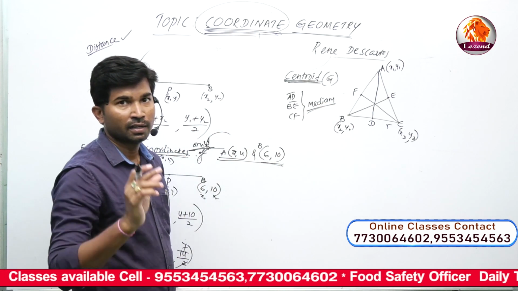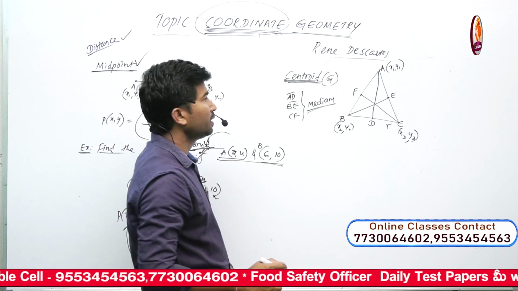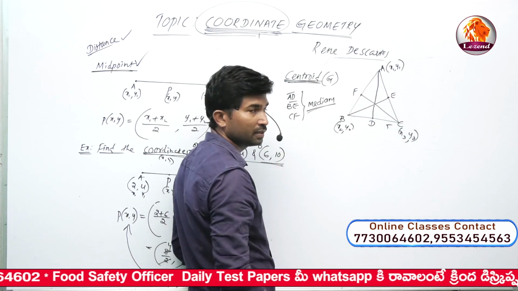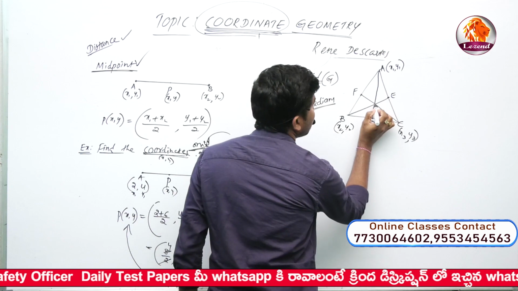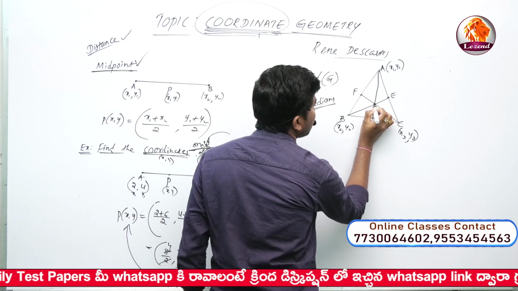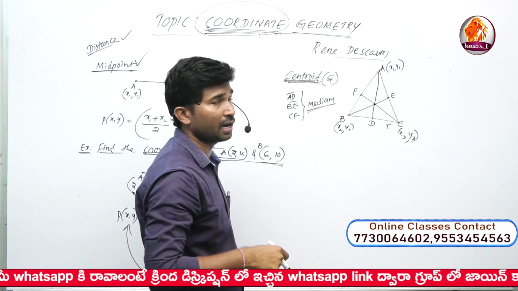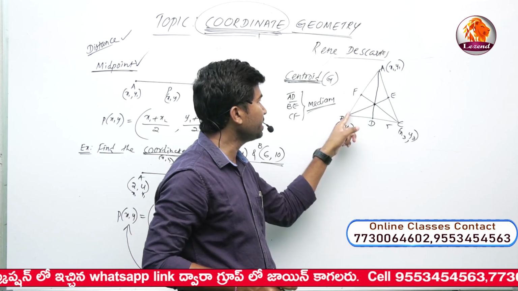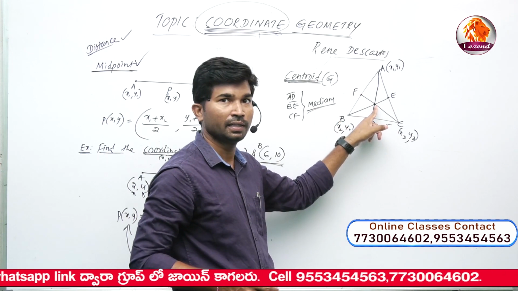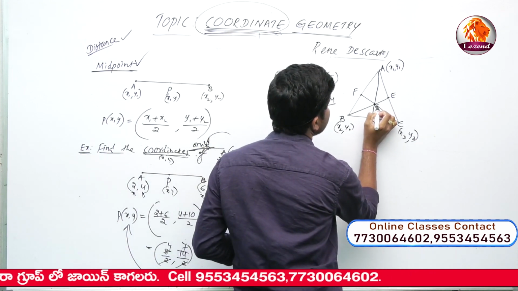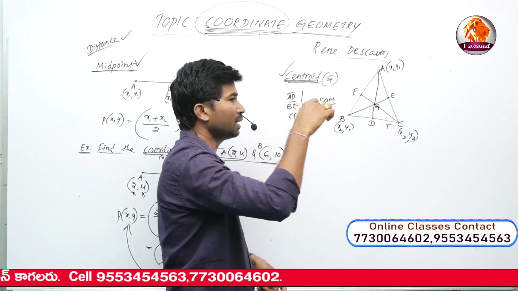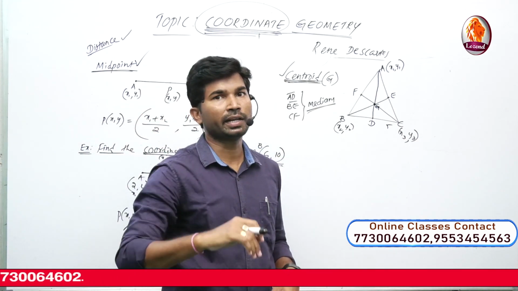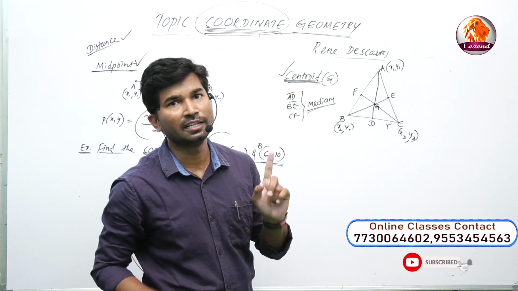Medians. Once you observe the figure, first median AD, the second median BE, third median CF. The concurrent point, concurrent means concurrent line segments. The three line segments AD, BE, CF pass through the same point. This point is called G, the centroid. The concurrent point of the medians of the given triangle is known as the centroid, denoted by G.